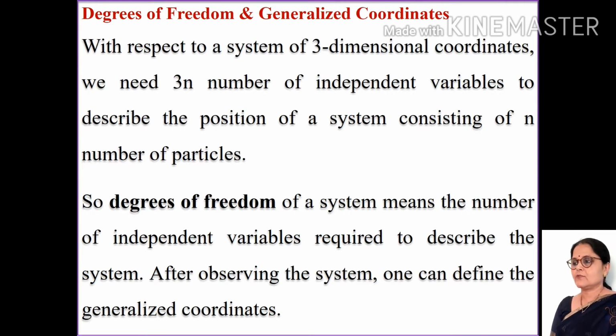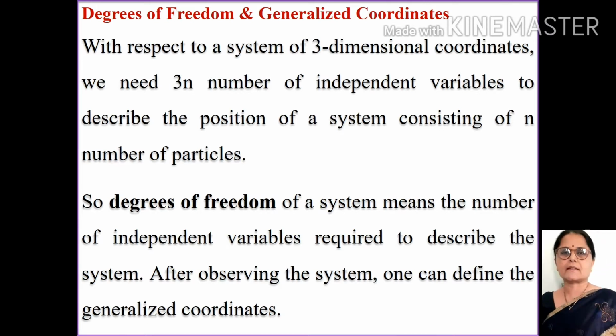We need 3n independent variables to describe the position of a system consisting of n particles. Suppose we consider two particles, then we need 6 coordinates to describe their position. Now, degrees of freedom of a system means the number of independent variables required to describe the system. After observing the system, one can define the generalized coordinates.